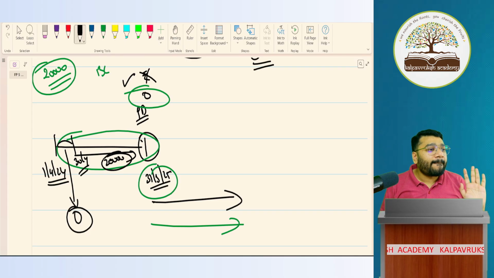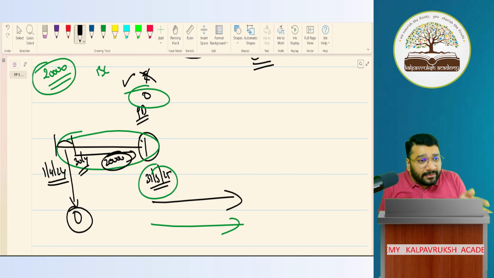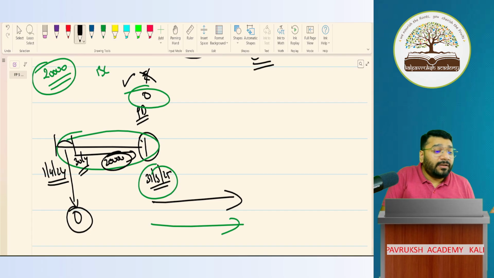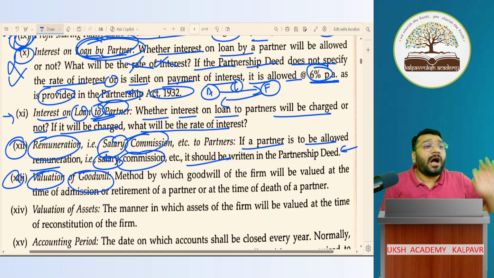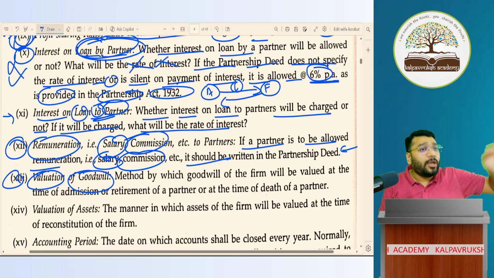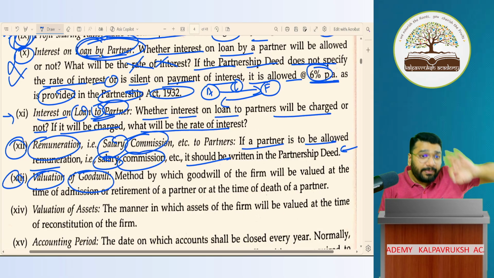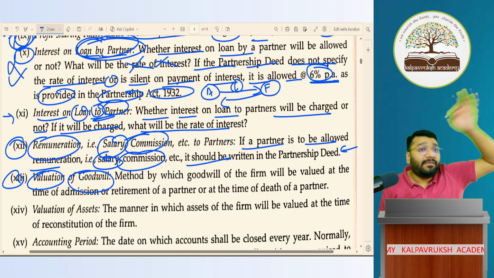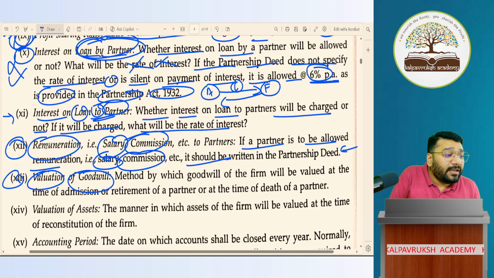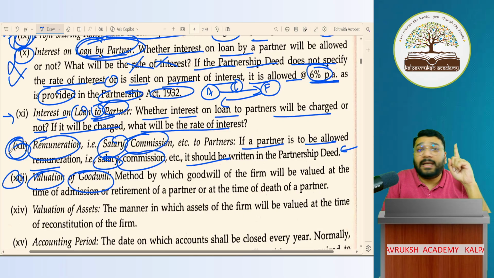Is commission given only at the end of the year? Not necessary. Salary, commission, it will be agreed, whether it is paid monthly or quarterly or half-yearly or annually, it will be mentioned in the agreement. Here they'll mention how much salary will be paid monthly or quarterly or half-yearly or annually. Likewise, for commission also, whether it's quarterly, half-yearly, annual, everything will be agreed. That's why they say that in the agreement, everything should be properly documented.